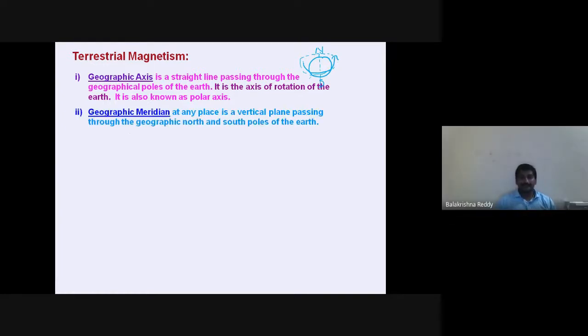Geographic meridian. What is this geographic meridian? The meridian at any place is the vertical plane passing through the geographic north and south poles. Let us say, you can see here in the diagram, if this is the earth, and this is north-south, then this vertical plane that we are considering, this part of this vertical plane, we call it the geographic meridian.